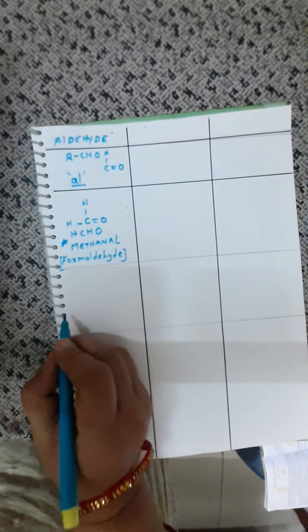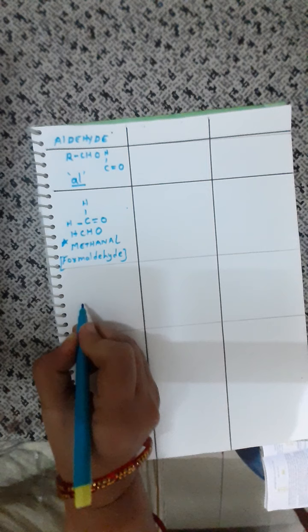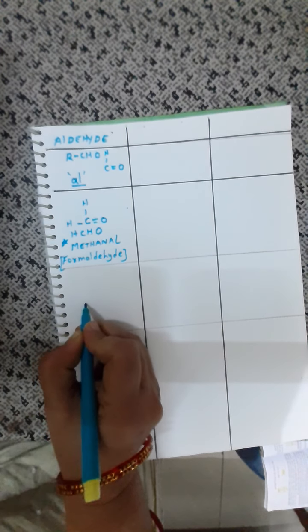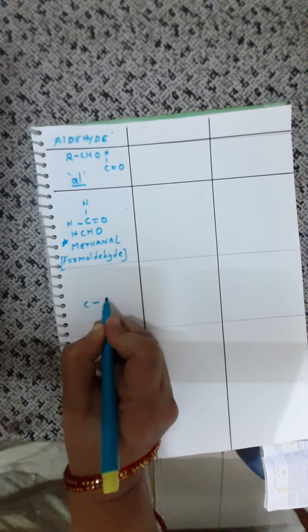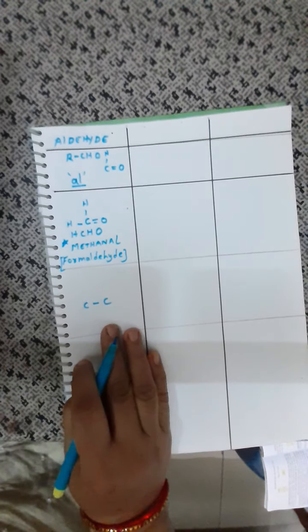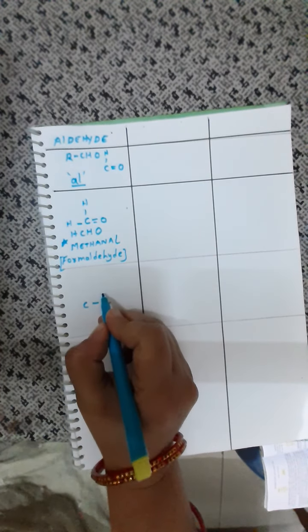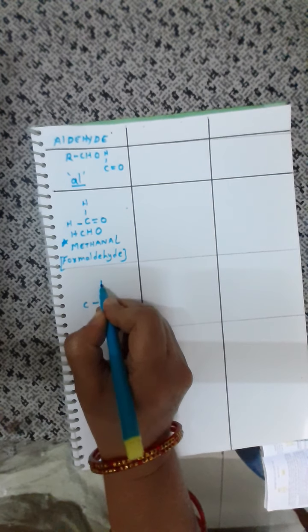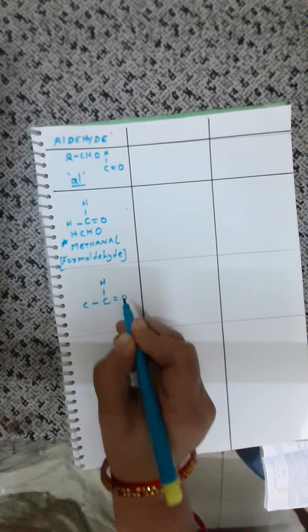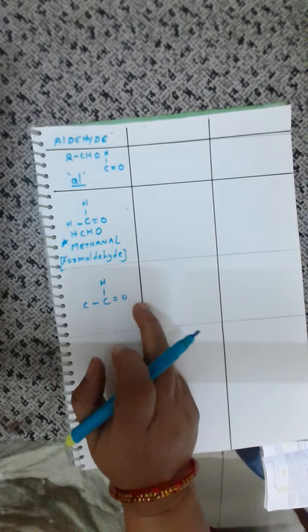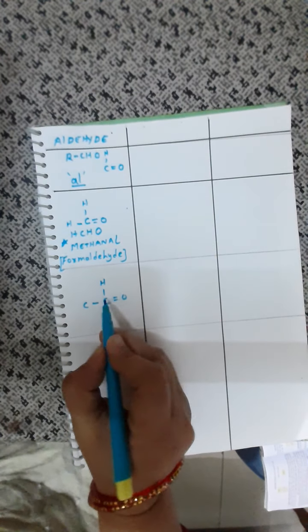Let us draw now for ethane. As I told, first of all, arrange what, children? The number of carbons. So how many carbons in ethane? 2. 1, 2. Then the second step, I have to arrange my functional group. What is the functional group? Aldehyde. So CH double bond O. Now this can be here and this hydrogen can be here. No problem. Now adjust the remaining hydrogens.